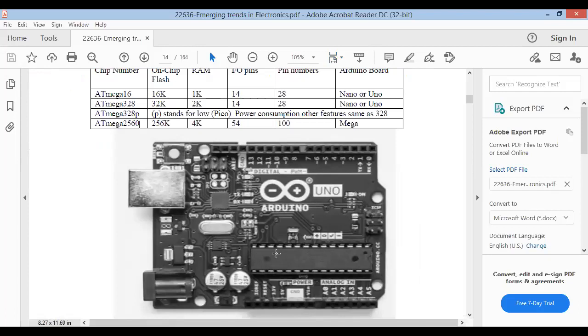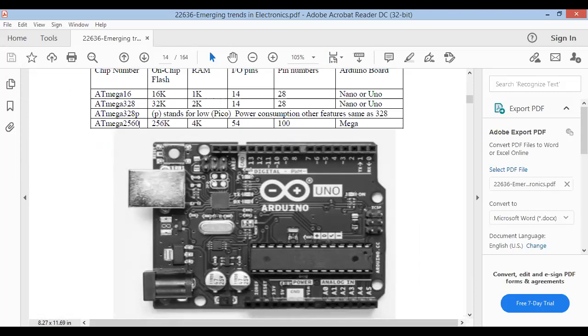So this is your Atmega microcontroller. Through this, you can program your Arduino board, and this is the power port. Through this, the power supply is given. This is the crystal oscillator on which this runs. So this is the power supply unit. Capacitors are also fitted over it.